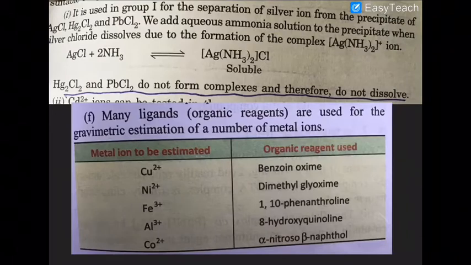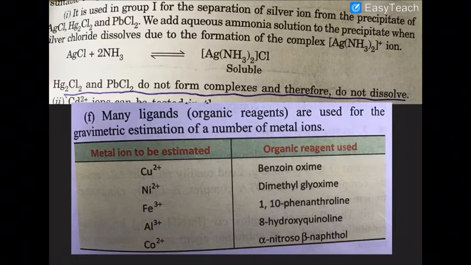Similarly, to distinguish between mercurous Hg and silver ion, we can use ammonia as the ligand. When we add aqueous ammonia to a precipitate of AgCl, Hg2Cl2 and PbCl2, then AgCl will form a complex with ammonia, but Hg2Cl2 and PbCl2 do not form the complex. So that is the method to distinguish among the group 1 cations.